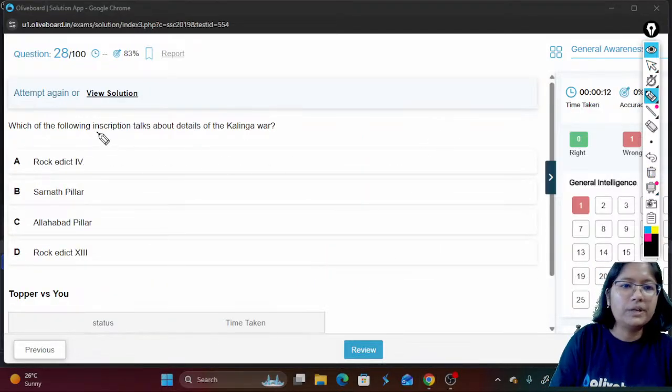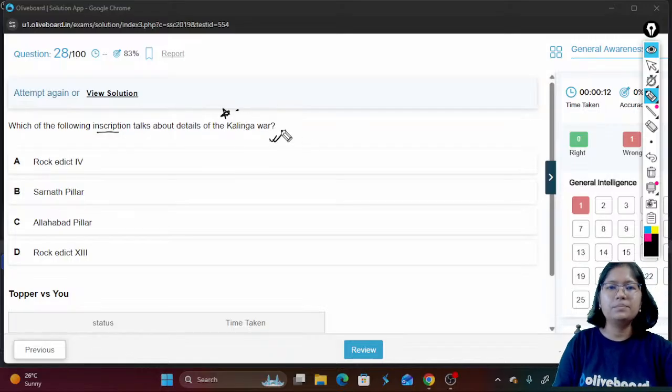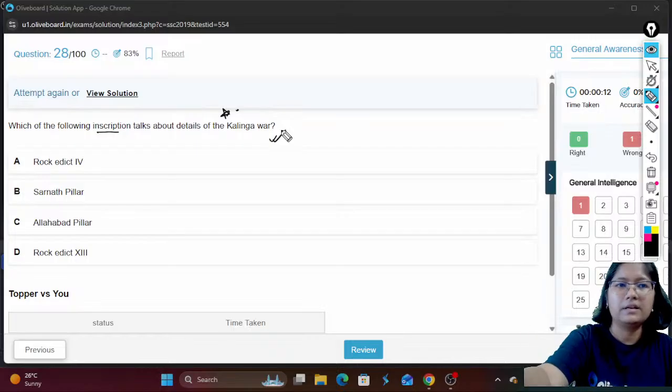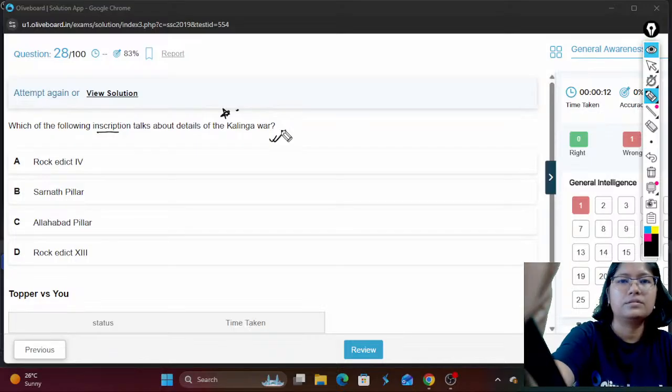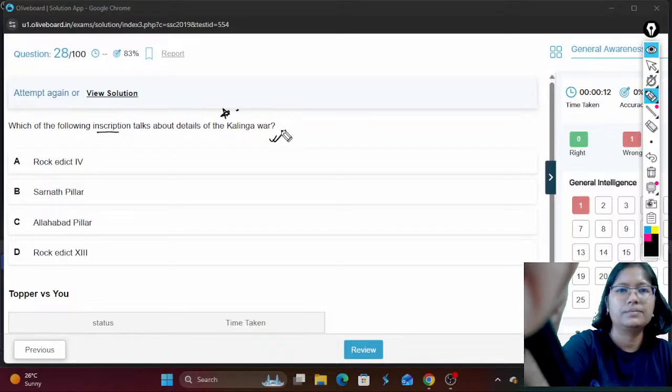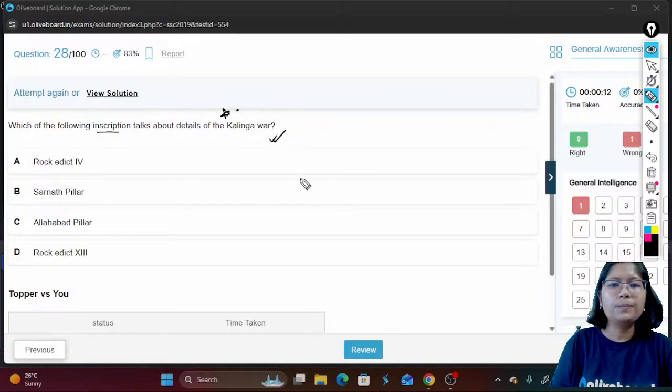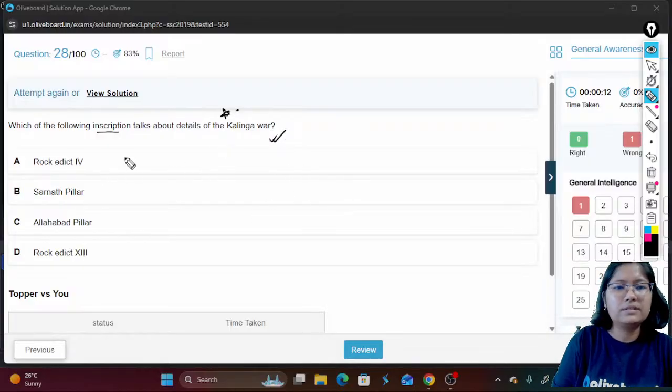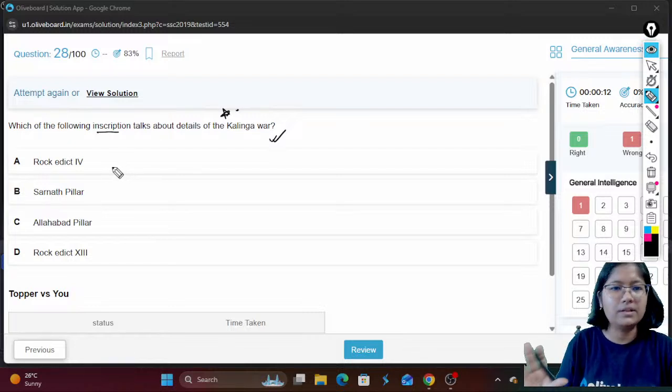Which of the following inscriptions talks about details of the Kalinga War? If you study the Ashokan period in the Mauryan dynasty, you study that rock edicts and pillar edicts were there, right?